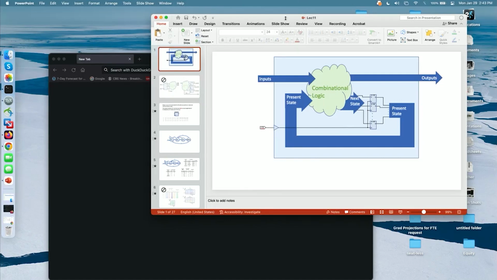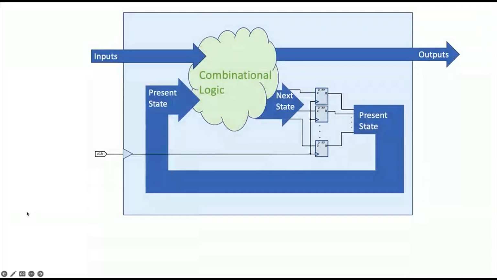Okay. All right. So on Friday, we talked about analyzing sequential systems, right? Our sequential systems are vanilla. They have flip-flops, and they have combinational logic, and they're always structured so that the combinational logic takes the inputs and the present states, and generates outputs and next states.